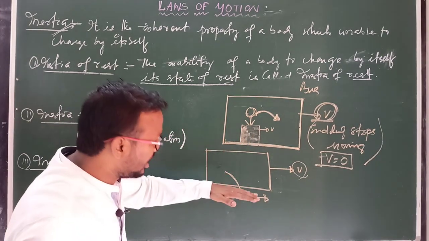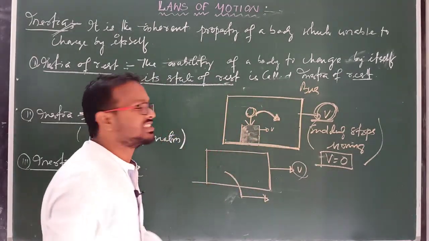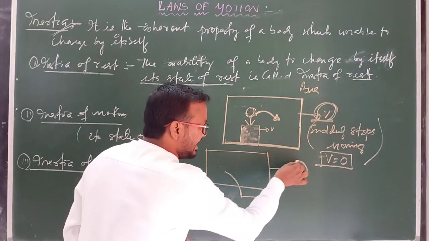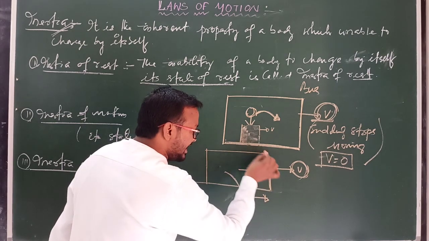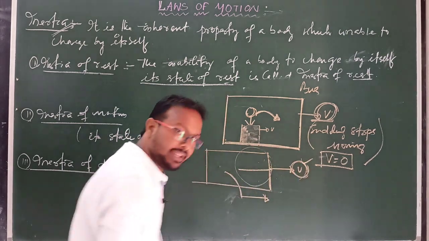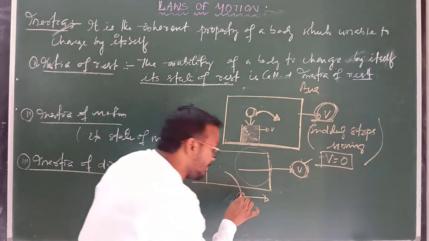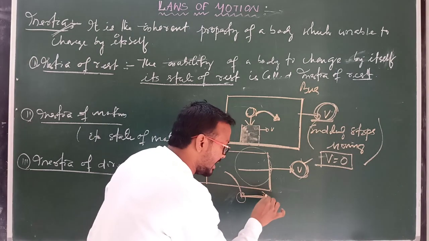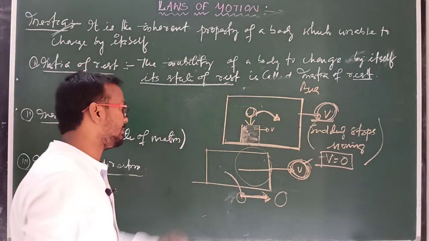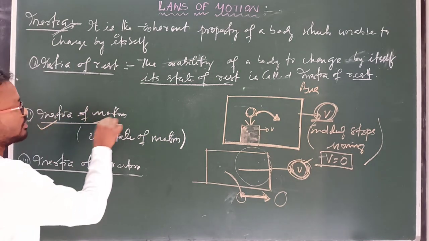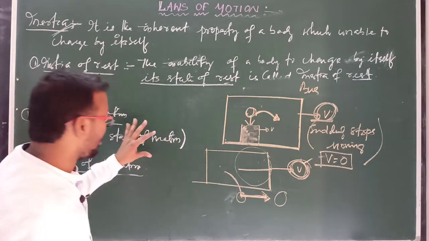When you jump from the train, if you move in the same direction of motion, then you will maintain inertia. Why? Because your body is initially moving in this direction, so you are moving with a frame which is moving with velocity v. Now you are jumping from a moving frame to a rest frame, and if you move in this direction on the rest frame, your body also moves along the direction of initial velocity, so that you can maintain your inertia of motion property. Clear? So these are the examples of inertia of motion.